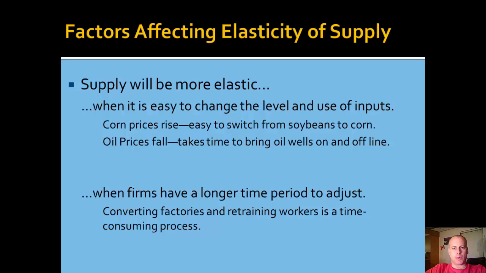Supply is also more elastic when firms have a longer time period to adjust. We consider that converting factories or retraining workers is a very time-consuming process. The oil extraction industry is an example of this. When firms have a longer time period to adjust, they will adjust their levels of production. So the short-term supply curve, the short-run supply curve, will be much more inelastic than a long-run supply curve. The short-run supply curve will be steeper.